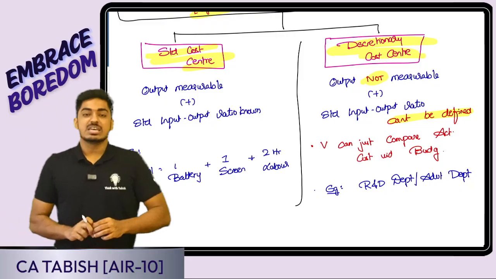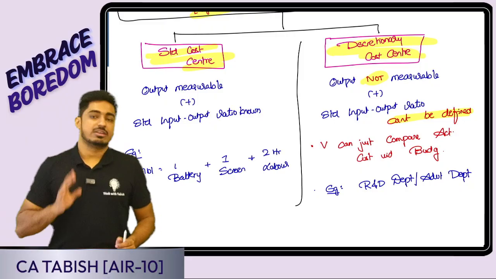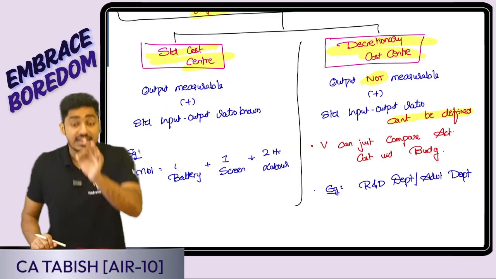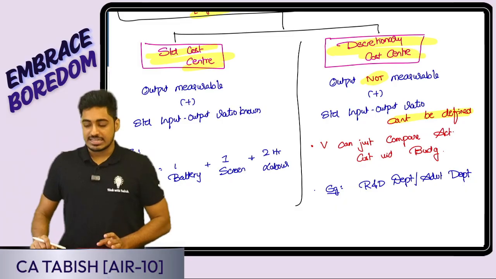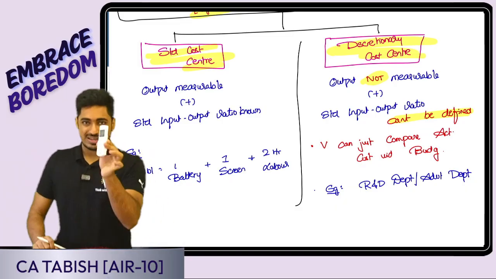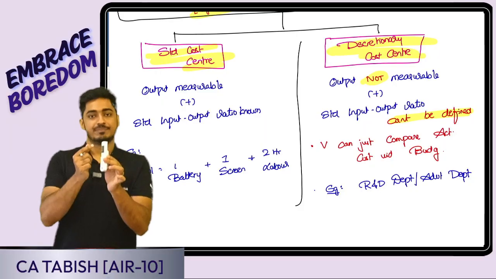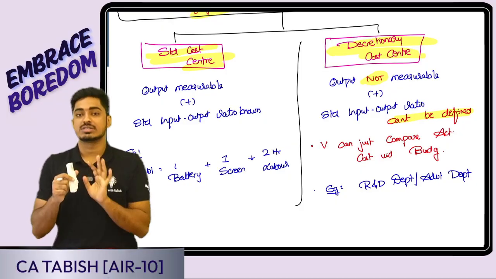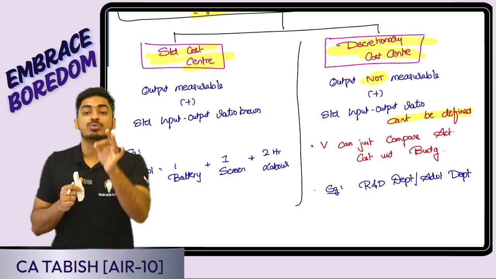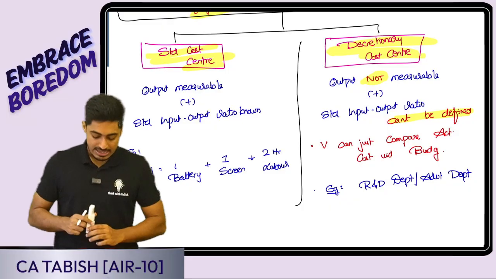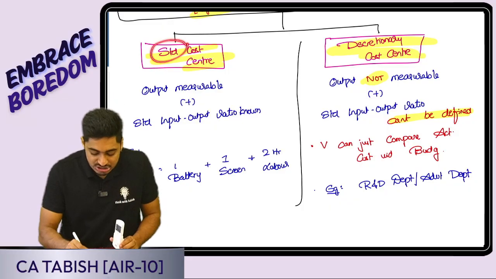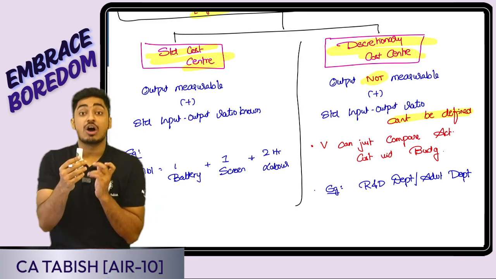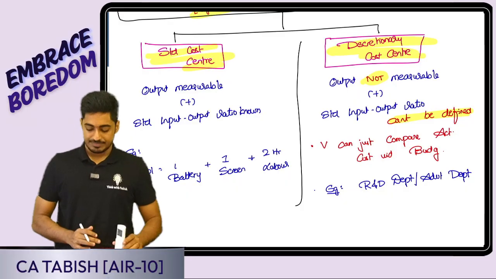Yes, sir. Say for example, I am a mobile manufacturer. Production department is there. Here I can specifically tell the input-output ratio. To produce one mobile, I want one screen, I want one battery, and my employee has to work for 2 hours. I can define the standard input-output ratio. It is called a standard cost center. For this cost center, how much input and output, that standard ratio is there.